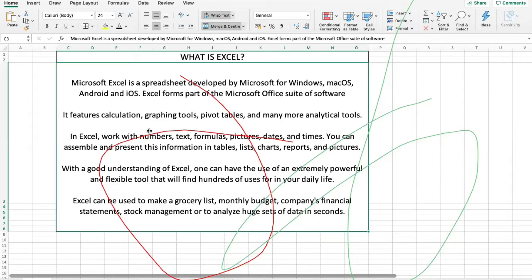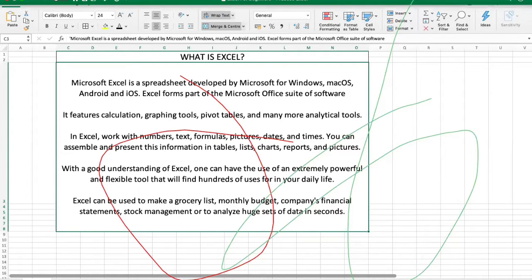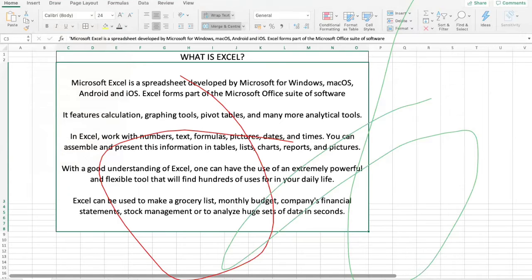Apart from that, you can also find templates. You can go in file and click on templates. Excel has inbuilt templates. If you want to work on your family budget or your personal budget, Excel has already given you a default template where you just have to put in the values and everything would be calculated itself. So those are templates. Any questions for tabs, ribbons, groups, and templates?